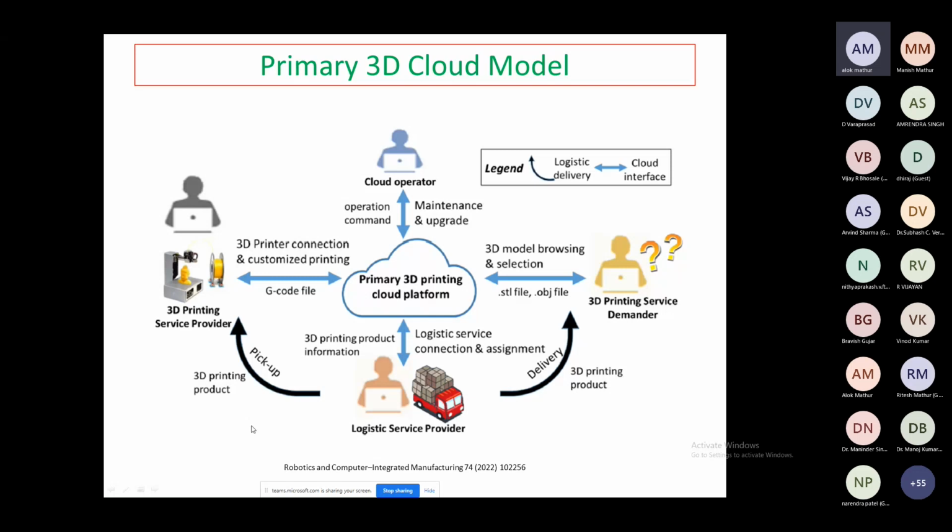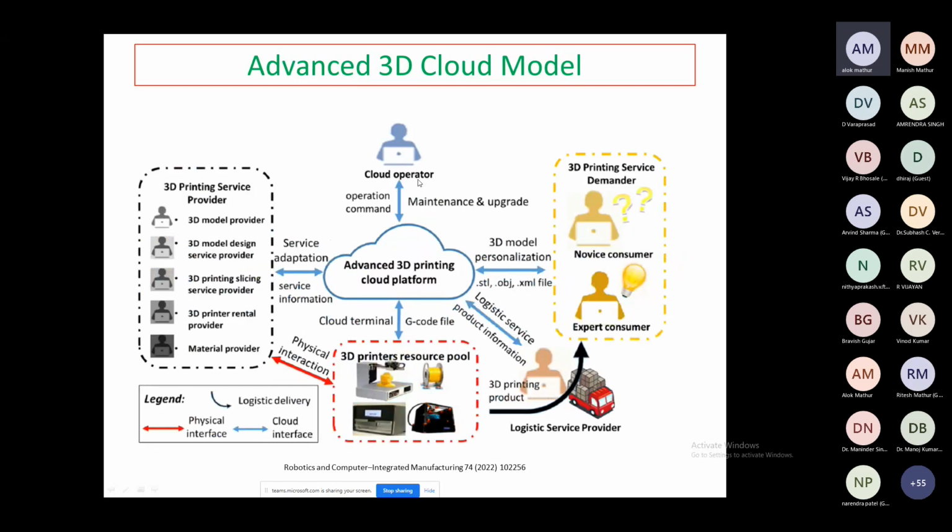And in the advanced, we are talking about different types of cloud operators. So without human intervention, we are able to take some decisions. So in this, we are reducing the manpower, right? So you can say only an operator is required to operate the computers, and everything is automated, just to check the values. For those purposes we need the operator, or some USB is required. So this is 3D printing service. So talking about this logistic service, right? So physical interface and cloud interface.